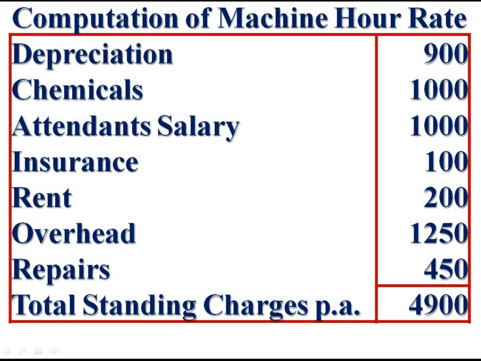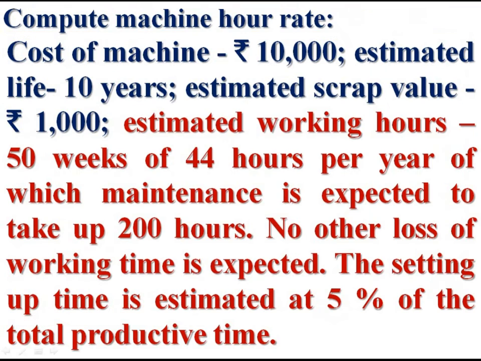We have to divide this rupees 4,900 by the effective working hours. We are given estimated working hours of 50 weeks of 44 hours per year.